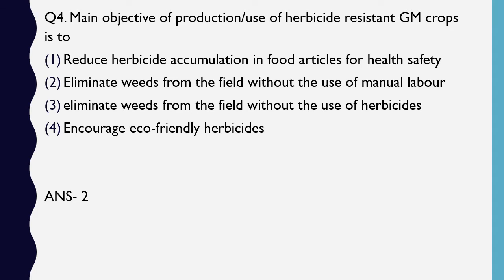Earlier, the herbicides used to damage the crop as well, hence the weeds needed to be removed manually. Now, once we have developed the resistant GM crops, we can use herbicide which does not affect the GM crop, but at the same time the weeds get eliminated because they are not resistant to herbicide.